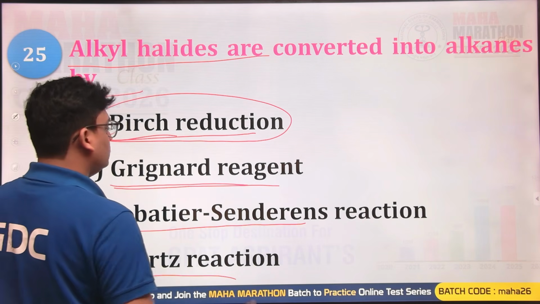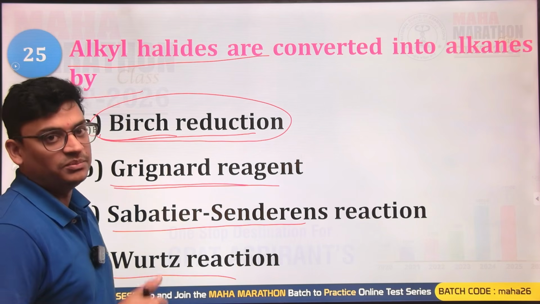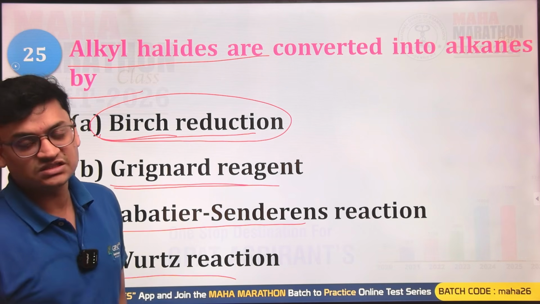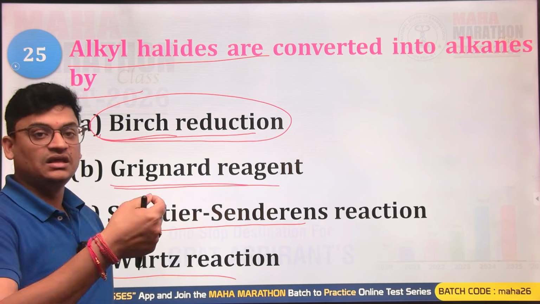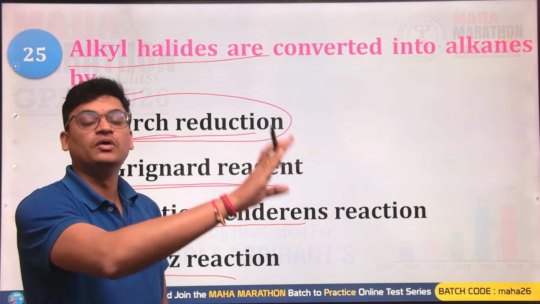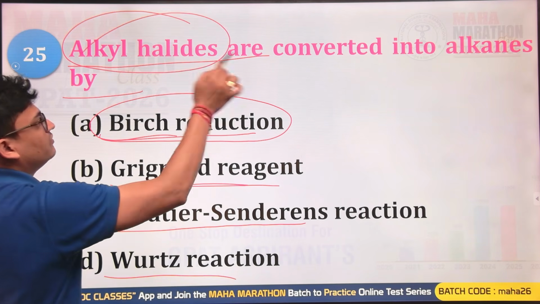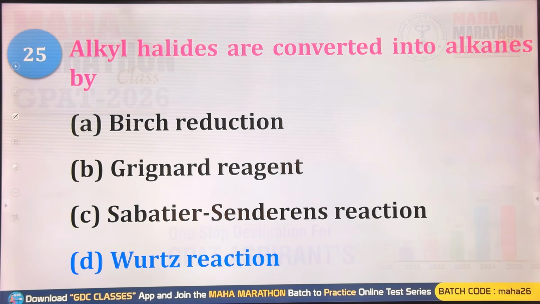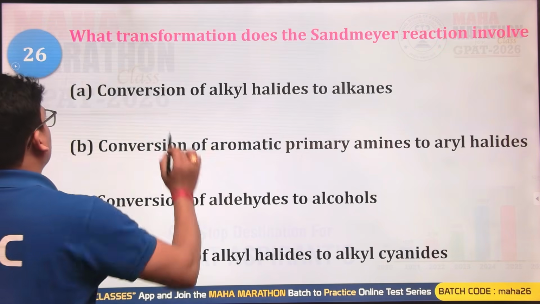Or you can have Grignard reagent, that is the alkyl magnesium halide, where a carbonyl compound generally converts into alcohol. Sabatier-Senderens reaction is the reaction in which an alkyne or an alkene is reduced into alkene or alkane. While Wurtz reaction is used for alkyl halides converting into alkanes by utilizing sodium metal in dry ether. So D is the right answer for this question.